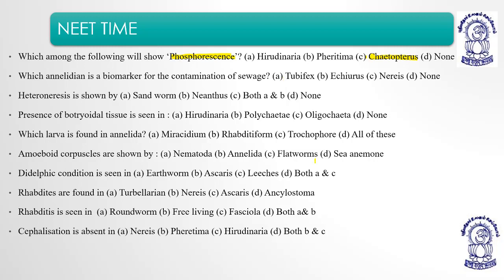So it is basically a biomarker, right? Tubifex. Then heteronereis is shown by Nereis, means it is also known as sandworm, it is also known as Neanthes. So the option is option A and B.